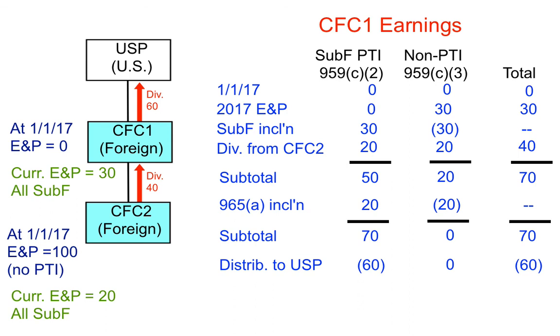The distribution of 60 from CFC1 to USP first comes out of PTI. Since PTI is 70, the distribution is wholly out of PTI. After the distribution, CFC1 has 10 of PTI and no non-PTI.